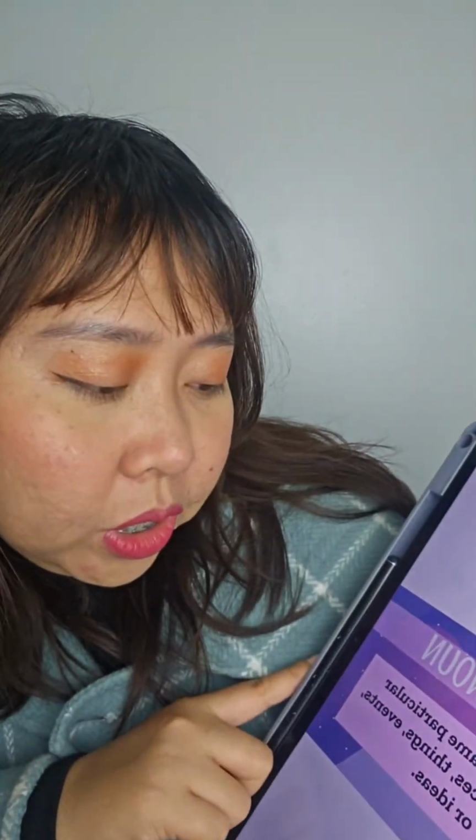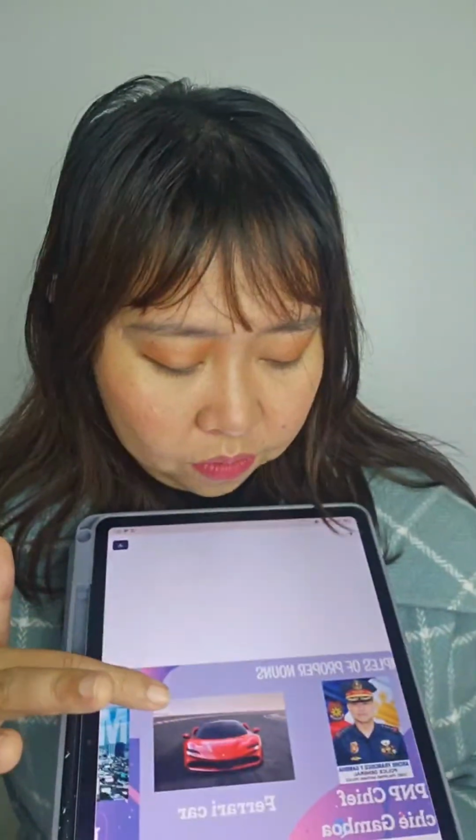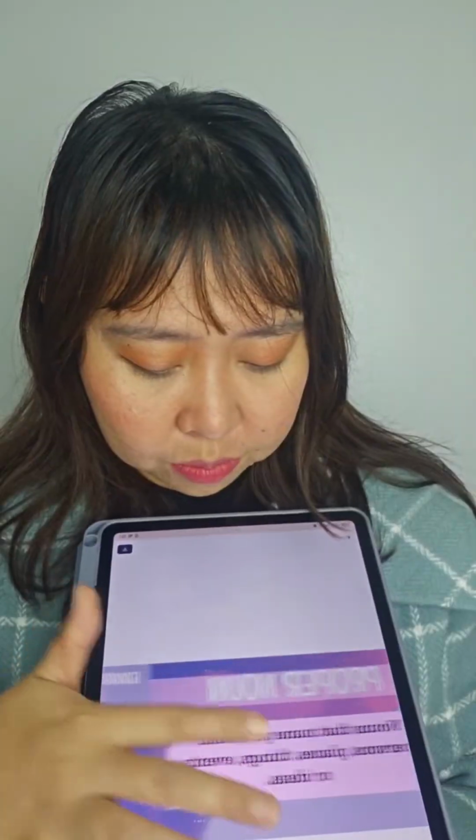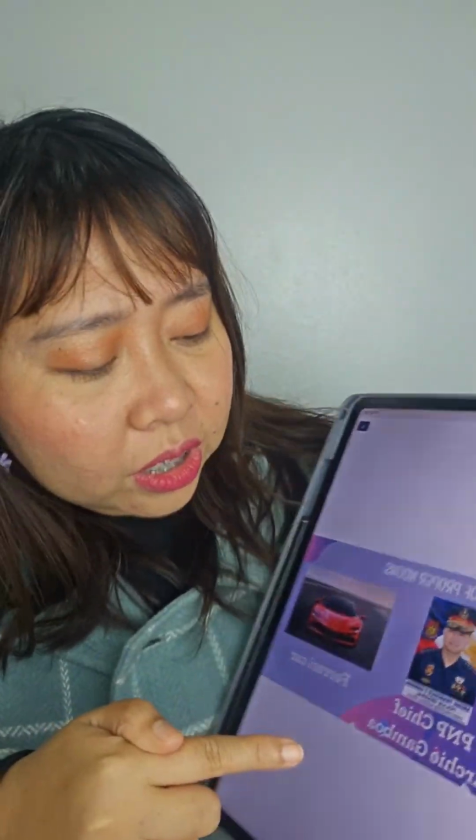Proper nouns name particular persons, places, things, or ideas. For example, this person right here, his name is Archie.